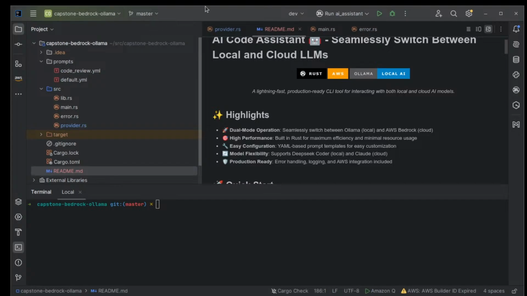I wanted to talk a little bit about a capstone project that I'm building that I've been working on for a few months. So I'm several steps ahead of all the excitement with DeepSeek. I've been using it for a while with Ollama and with Rust. And I also burst out to Bedrock.